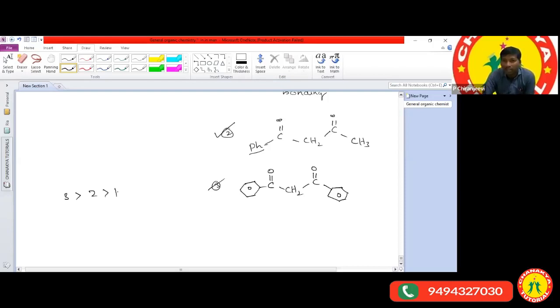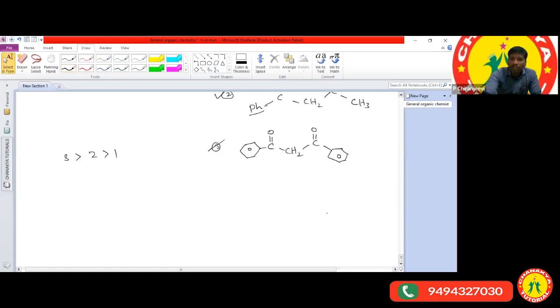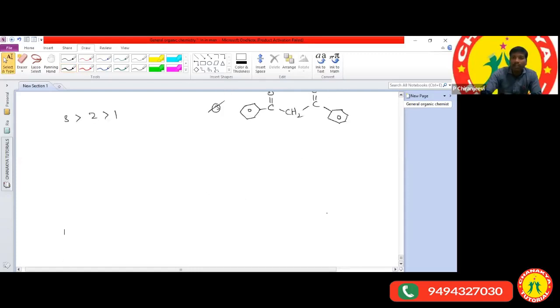Sir, how are you telling that? In this one you will get a larger number of resonance structures. First of all, how many of you have clarity about resonance? Except Aditi, who says she has clarity. Anjan, Samhita, Sriveda, Madhusudan, do you have any idea about resonance? If you don't, I'll explain once.